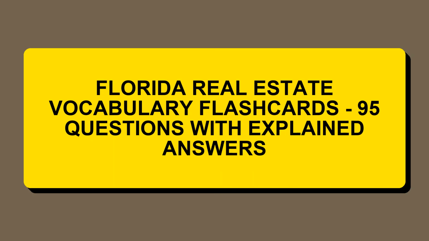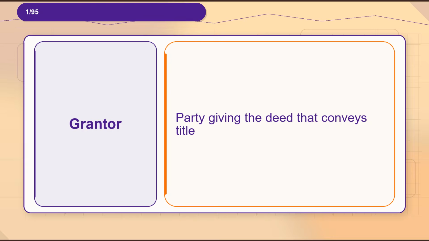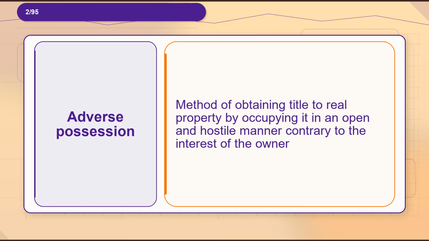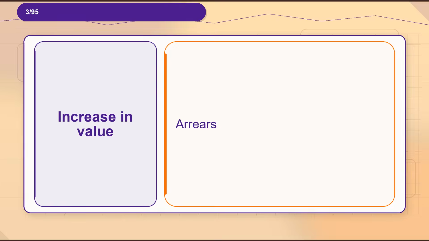Florida Real Estate Vocabulary Flashcards, 95 questions with explained answers. Flashcard 1. Term, grantor. Definition, party giving the deed that conveys title. Flashcard 2. Term, adverse possession. Definition, method of obtaining title to real property by occupying it in an open and hostile manner contrary to the interest of the owner.